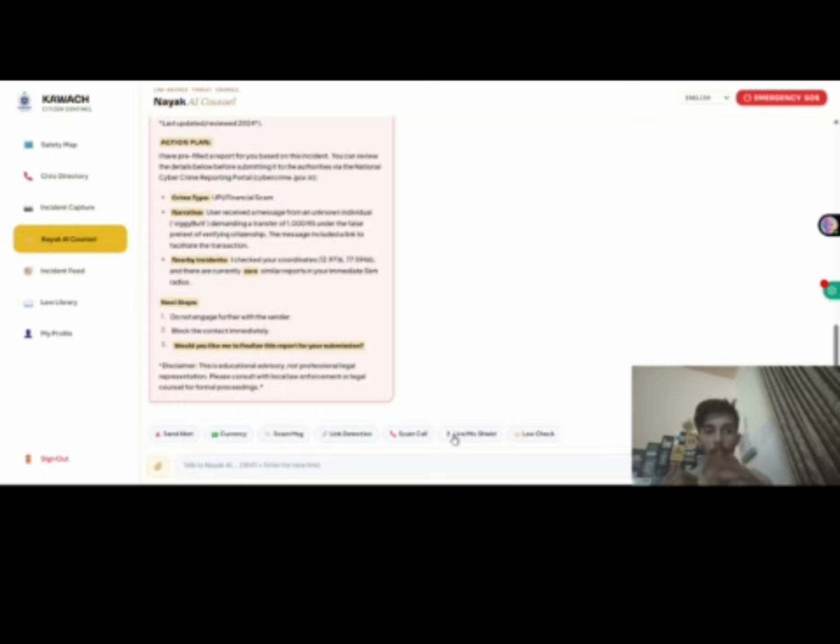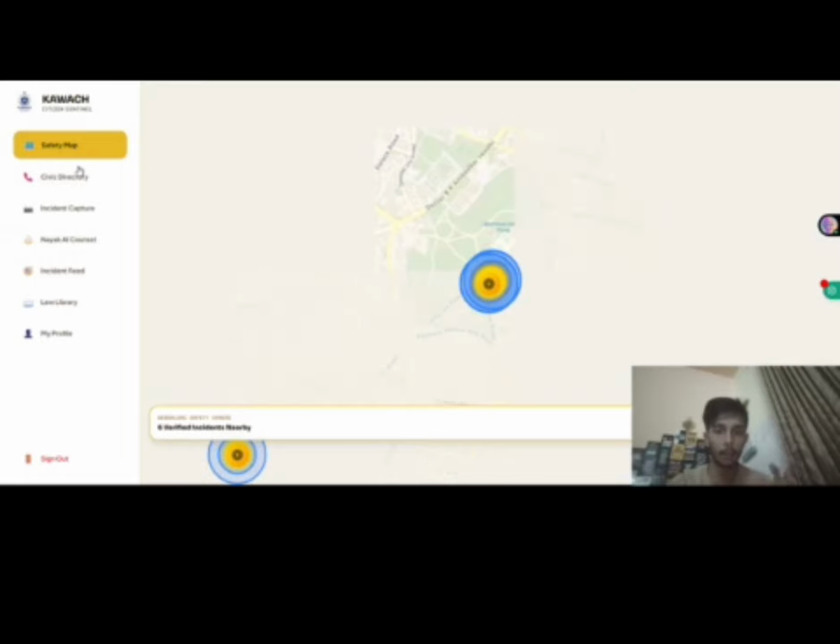Citizens can also upload crimes if they find any, which will be stored in the safety map. So that's from our side. That is Kavach, an all-in-one AI intelligence platform which